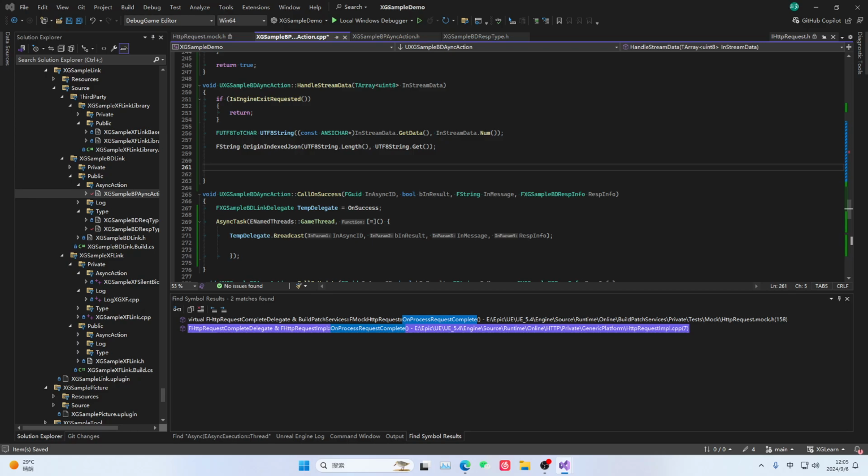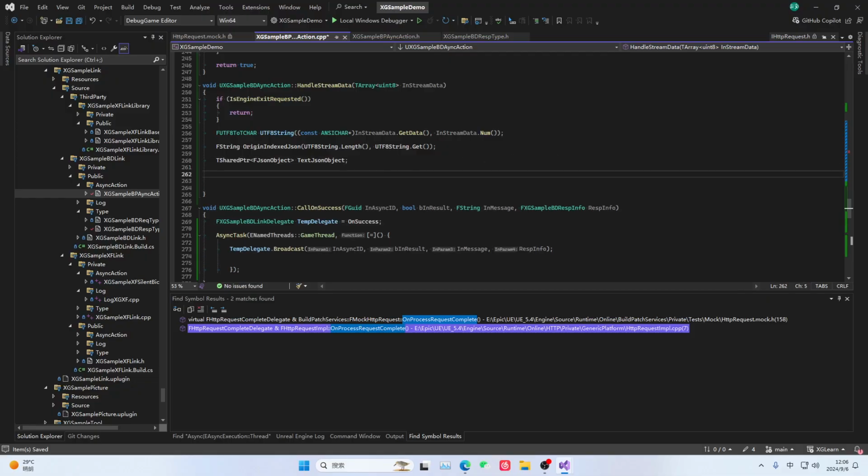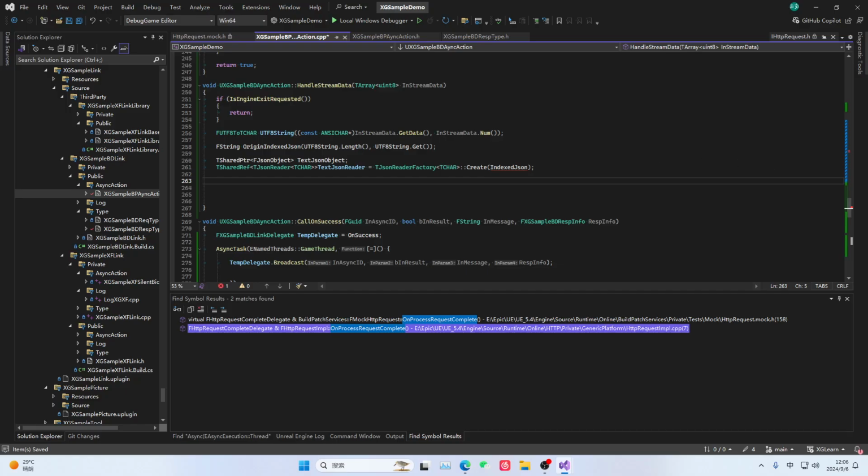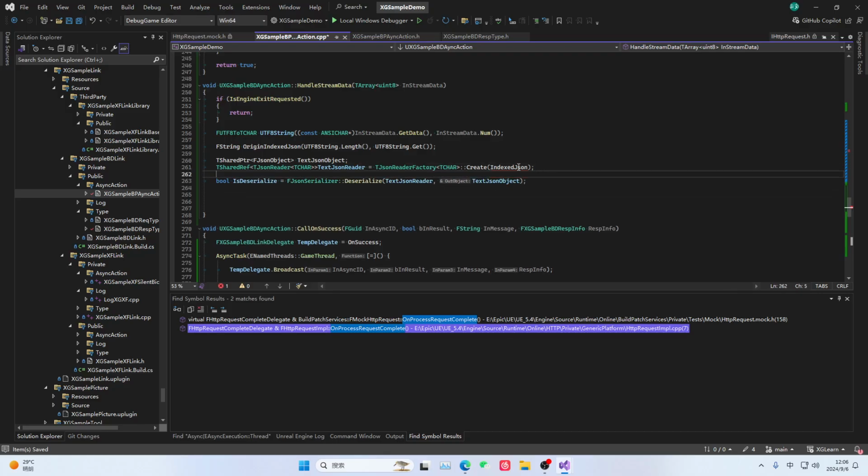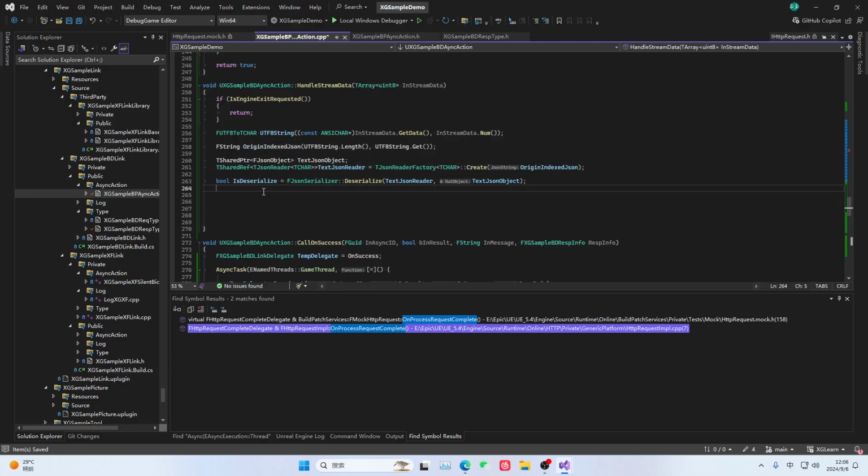Here, we should create a write stream. We need to read this data inside here. Okay, then if we finish reading this data, it has been deserialized successfully. It should have used this. If it has been deserialized successfully, then we need to check,